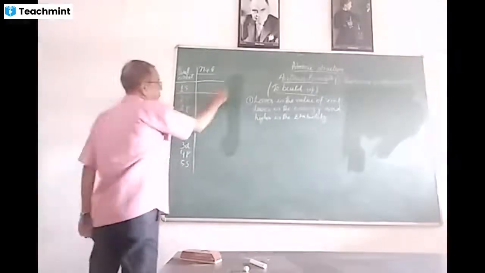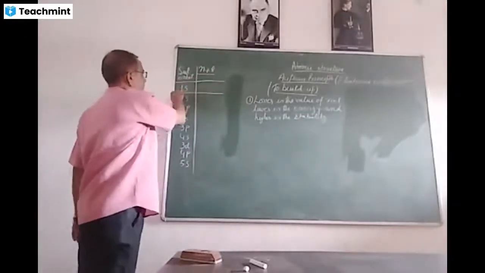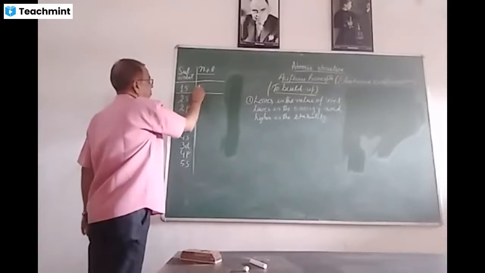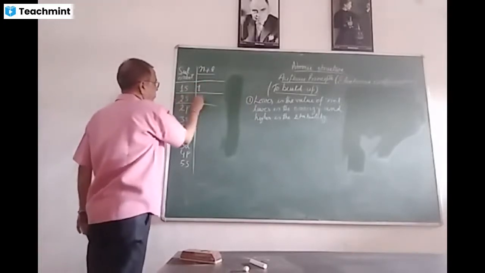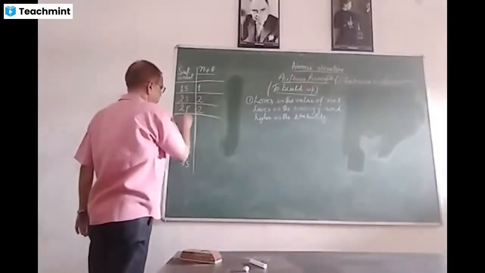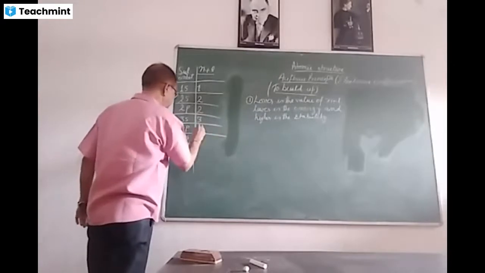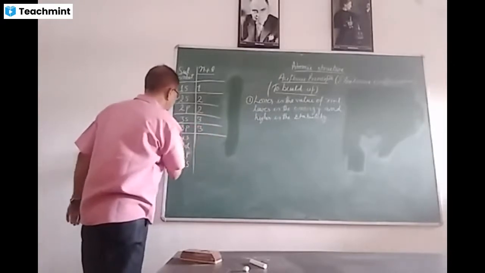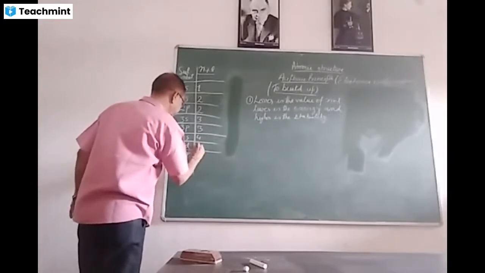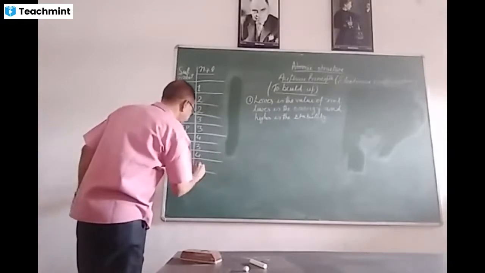Now, as you know, the value of n is the orbit number. For 1s, the value of n is 1. For 2s, the value of n is 2. For 2p, n is 2. For 3s, n is 3. For 3p, n is 3. For 4s, n is 4. For 3d, n is 3. For 4p, it is 4. And for 5s, it is 5.